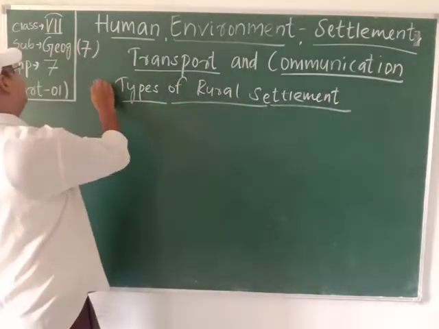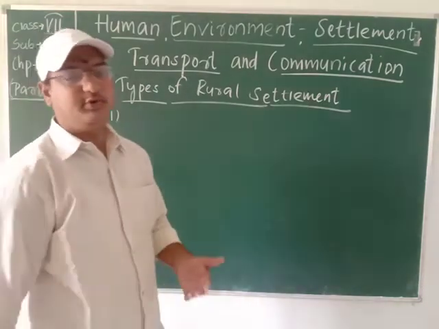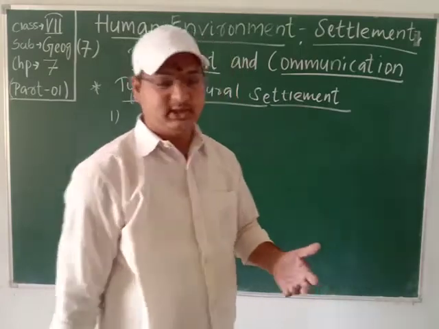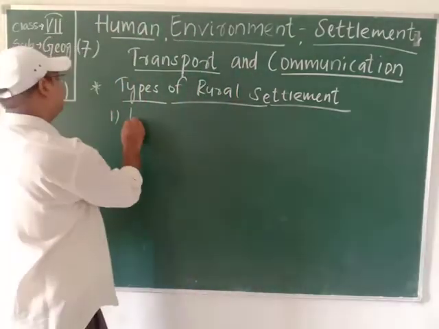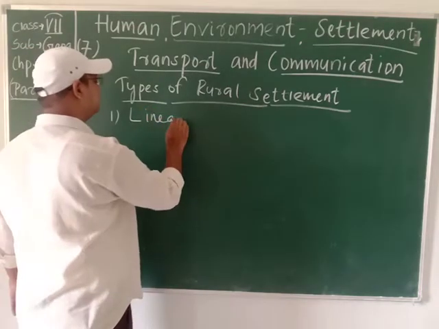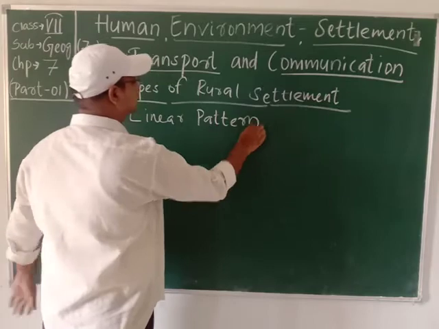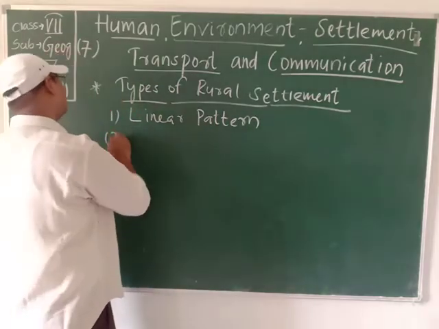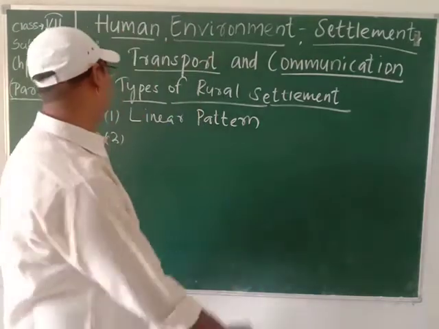So what are the different types of rural settlement? We'll study one by one, students. Let me write all the patterns. The first one is linear pattern. The second one is the circular pattern.